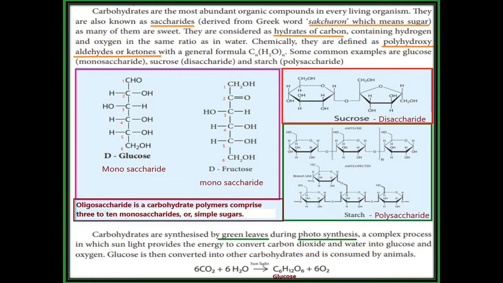Carbohydrates are produced by plants with the help of green leaves during photosynthesis. They use carbon dioxide and water in the presence of sunlight, which are converted into glucose, and oxygen is given out. The glucose produced by photosynthesis is consumed by animals, and that glucose is converted into other forms of carbohydrates.